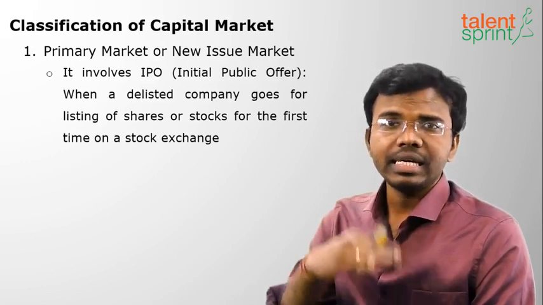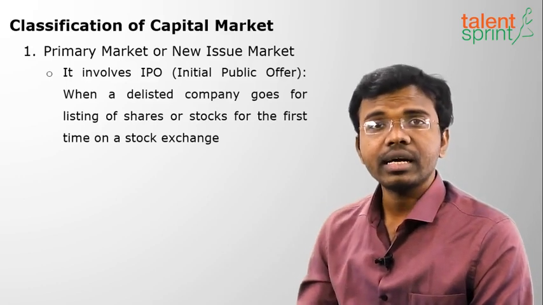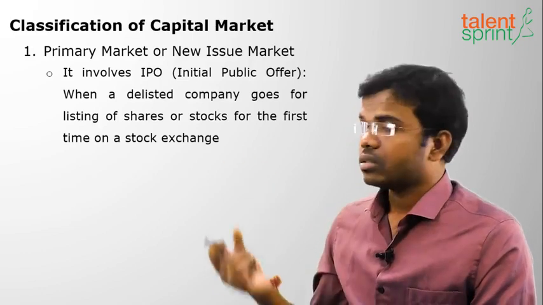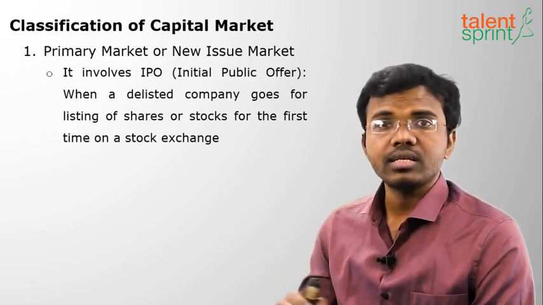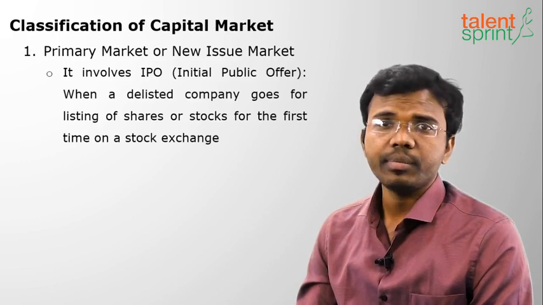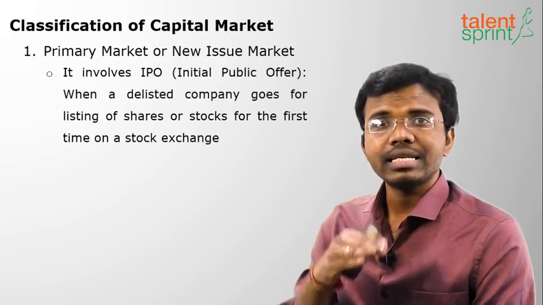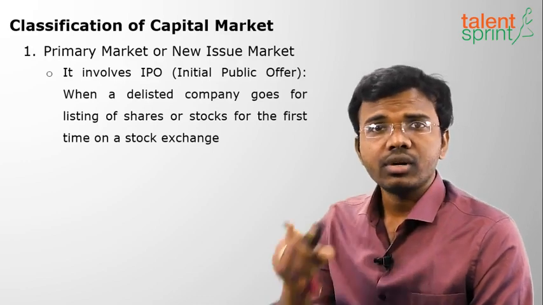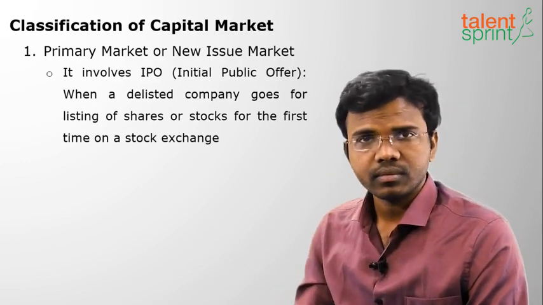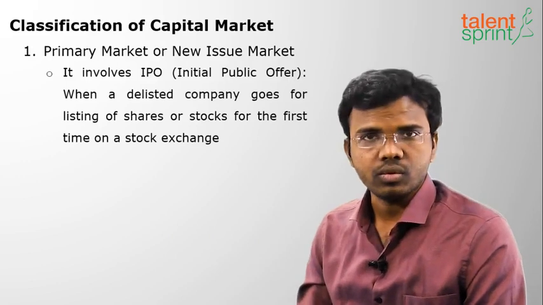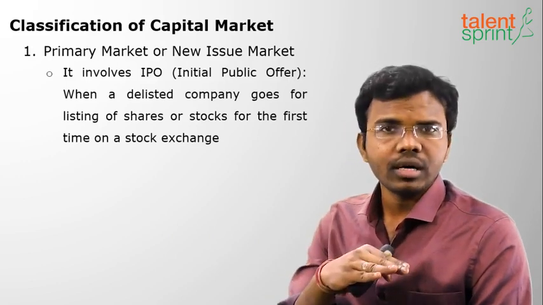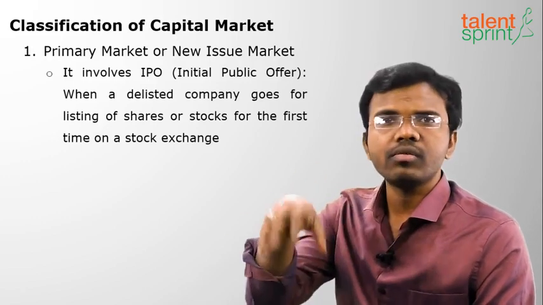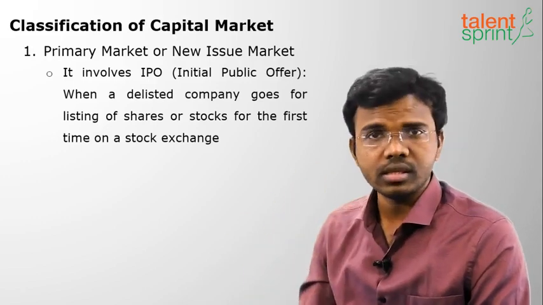So first I'm a delisted company. Then I'll get listed on the stock exchange. Listing is called getting the permission from SEBI. So when a delisted company gets listed on the stock exchange and issues its first share, it is called an IPO. Earlier I was not listed on a stock exchange. So when I get listed on the stock exchange, people will get to know that there is a company called ABC.